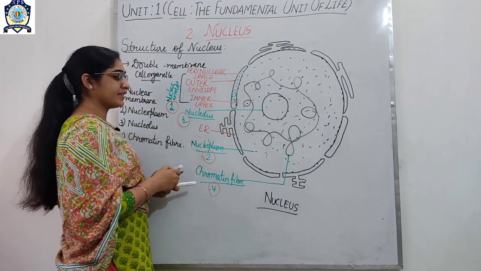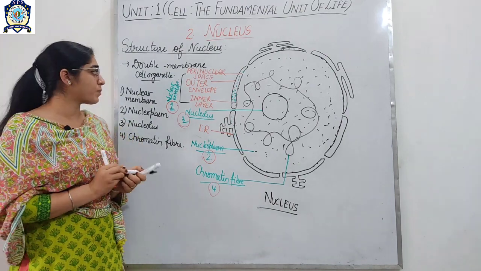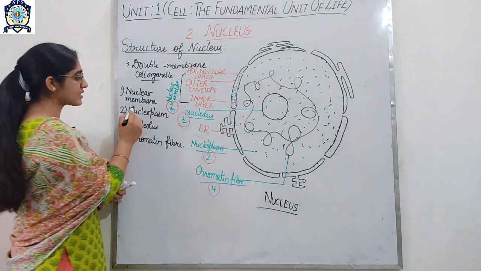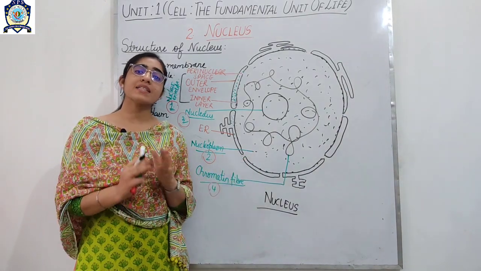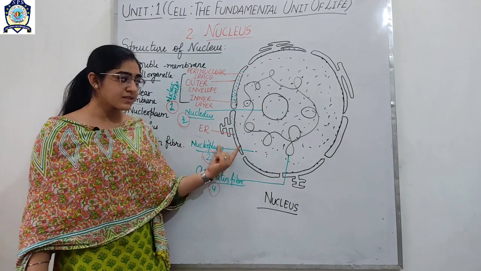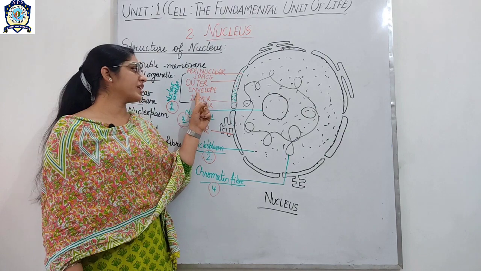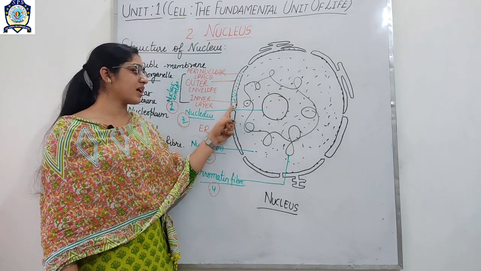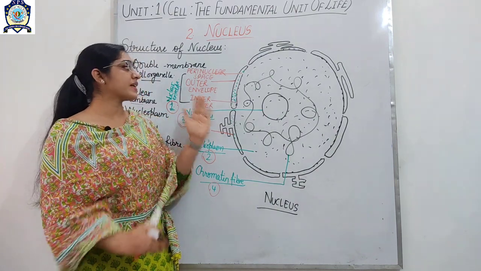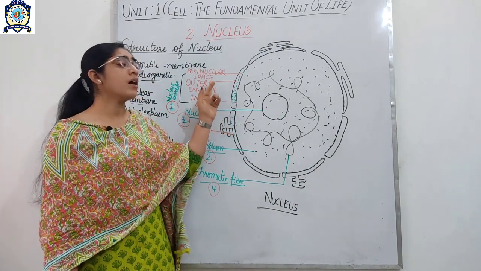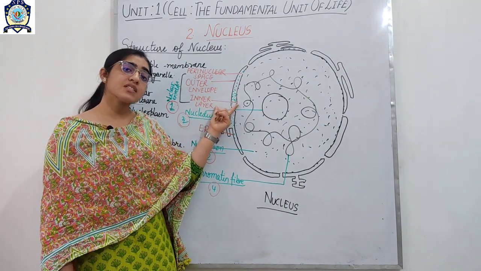Okay, and now let's start the explanation of each part one by one. The first part is the nuclear membrane. The nuclear membrane is the outer covering of the nucleus. So what is the nuclear membrane? It is two in number. One is the outer membrane and one is the inner membrane. In between the two membranes there is a space which is called the perinuclear space. And what is the function of this membrane?